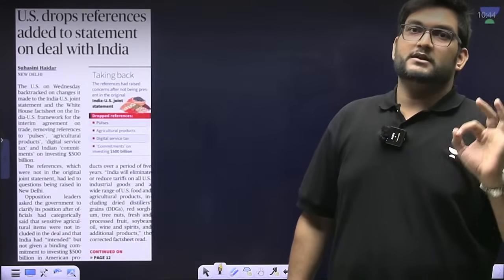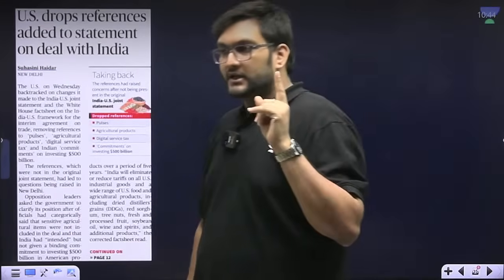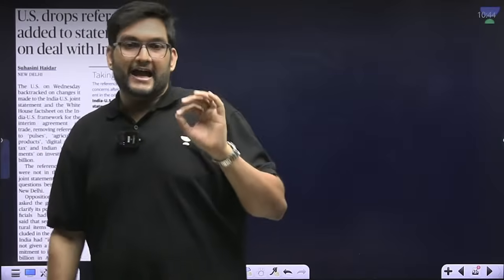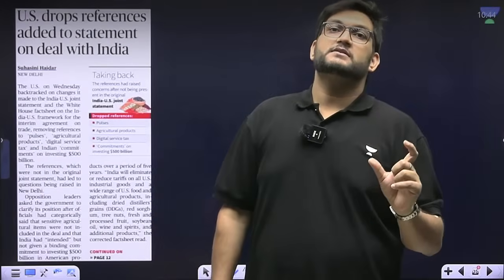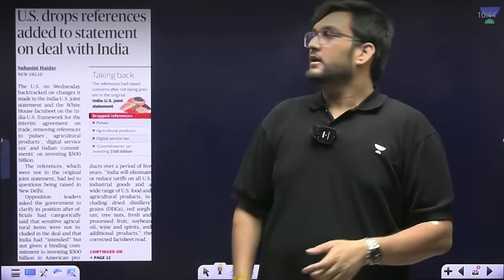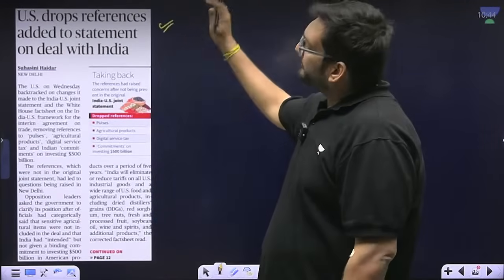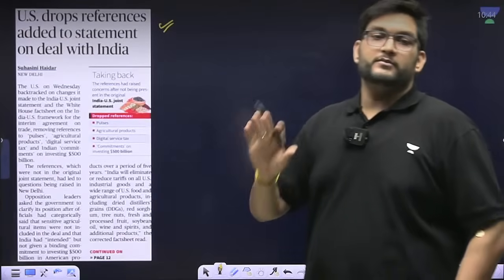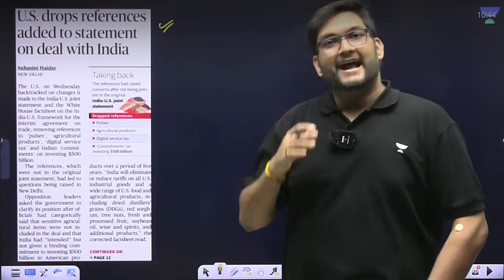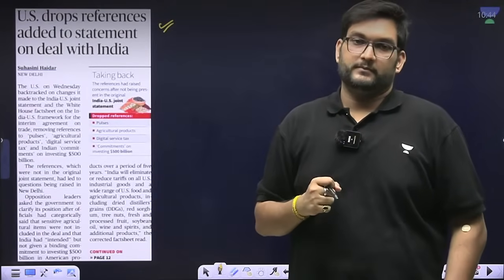The US initial document of the India-US BTA had certain references to certain things. US has dropped those references from the initial statement itself and added certain things also.